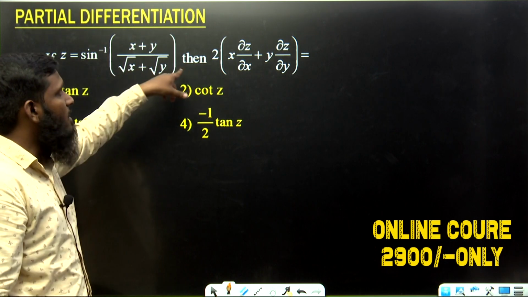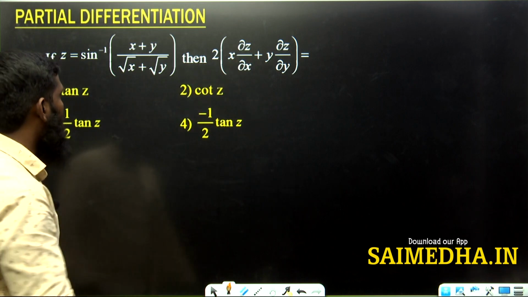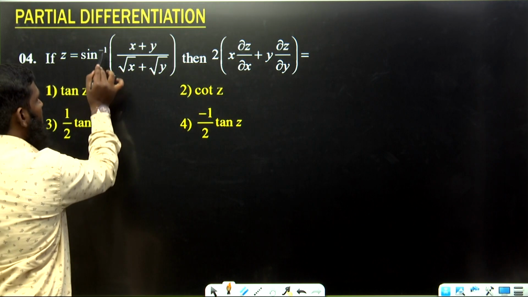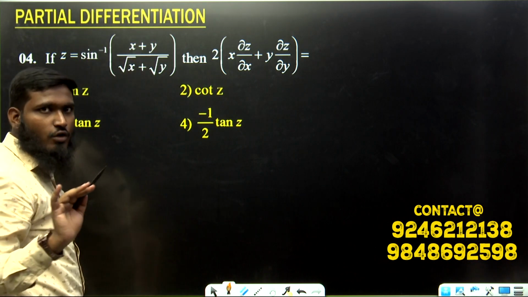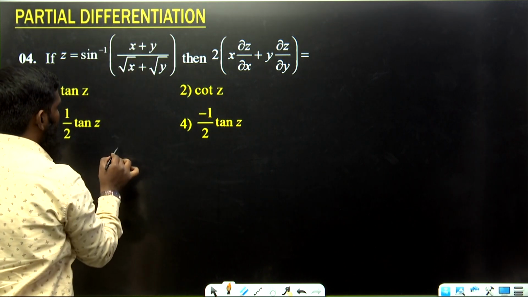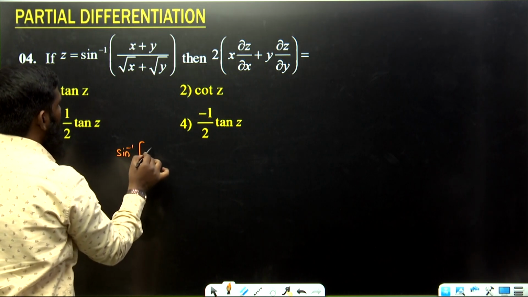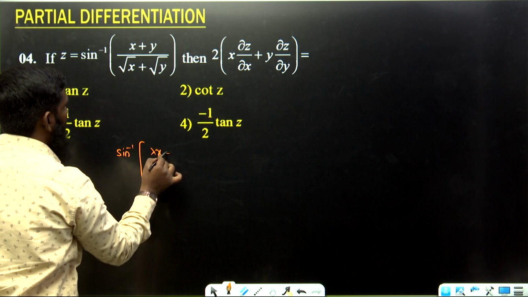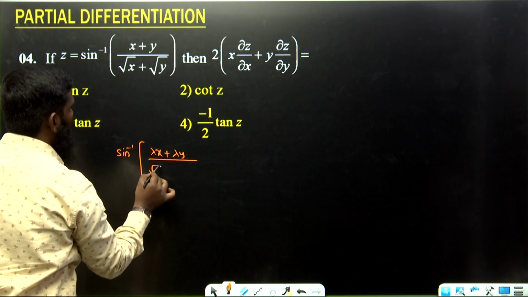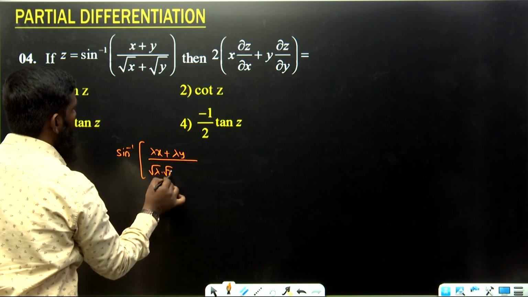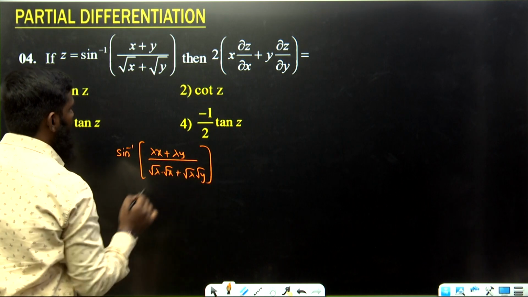Next question. If z is equal to sine inverse of x plus y by under root x plus root y, then find 2 into x into dou z by dou x plus y into dou z by dou y. Now let us see this. Again we have sine inverse. First we have to check whether it is a homogeneous function or not. So we write this part as sine inverse of lambda x plus lambda y divided by root lambda into root x plus root lambda into root y.